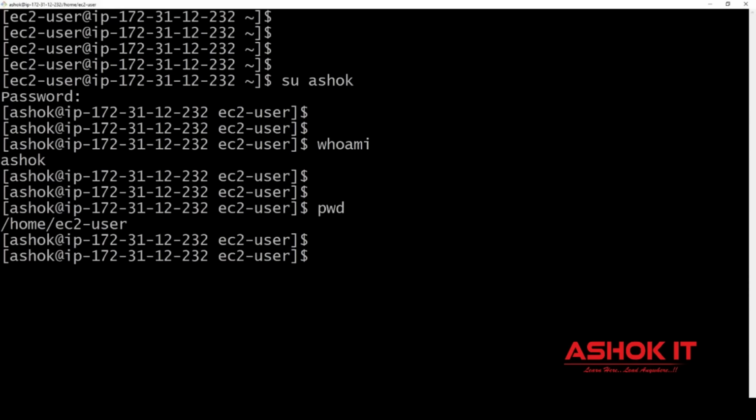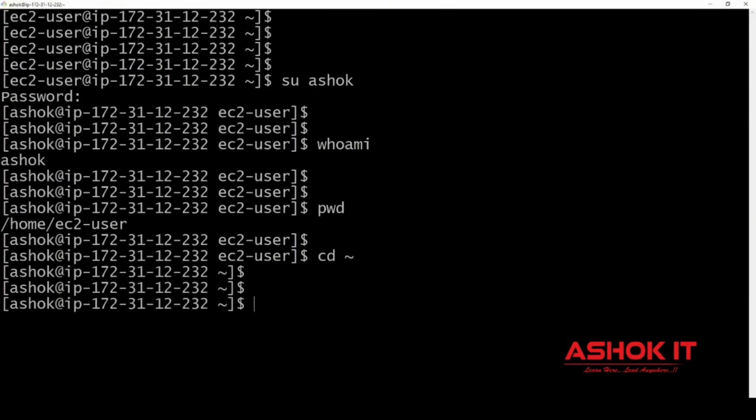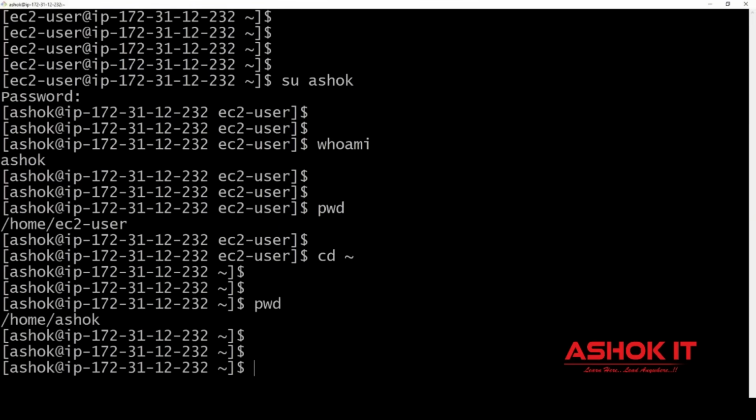I am pointing to EC2 user home directory. How should I point to my home directory? How should I switch to my home directory now? cd space tilde. So by using this, I'm able to switch to my home directory, which is /home/Ashok.